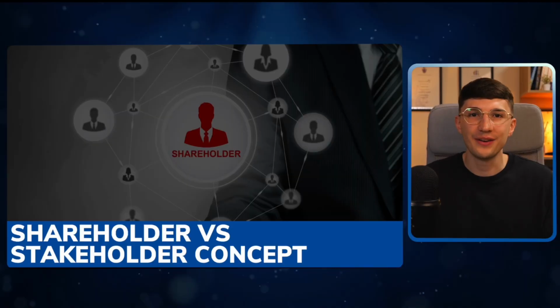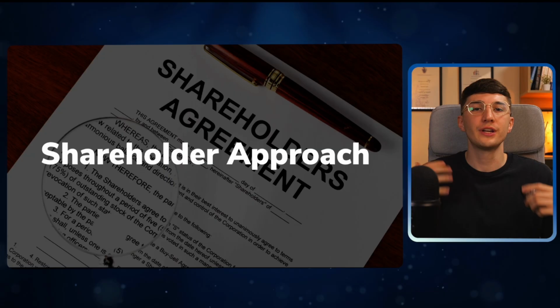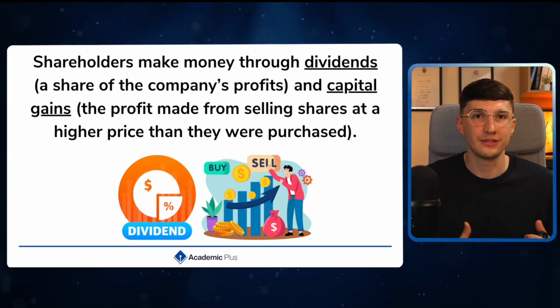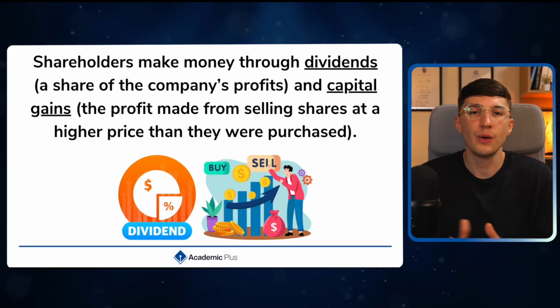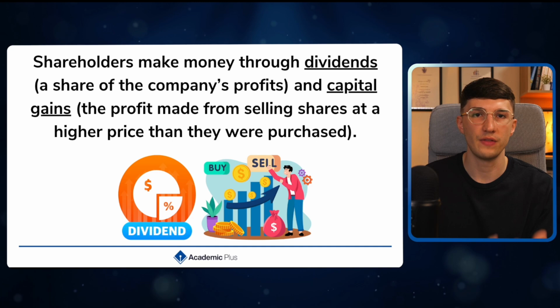Following up quite nicely from corporate social responsibility, we now need to take a look at the shareholder and the stakeholder concept. First of all, looking at the shareholder approach. Now, this was the more traditional way that businesses used to operate. Essentially, they wanted to benefit their shareholders. They wanted to maximize the wealth of their shareholders.